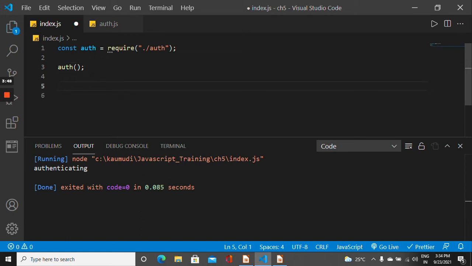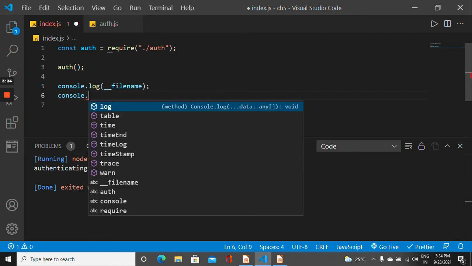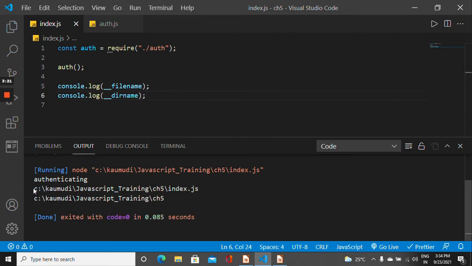Now another thing I want to show you is I can get the file name like this with __filename. Also I will be able to find out the path to this index.js file using __dirname. So let's run it again. So this is the path to my index.js file, the complete file name with the path, and this is the path of the folder in which my index.js file is present.